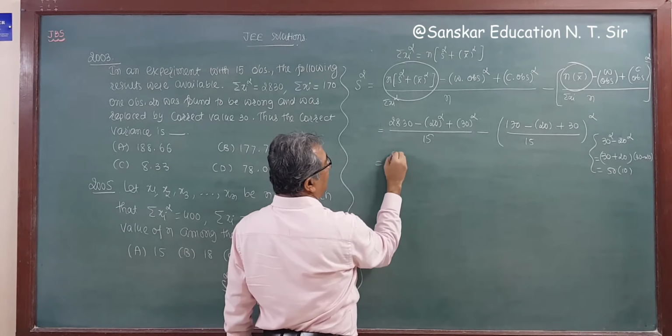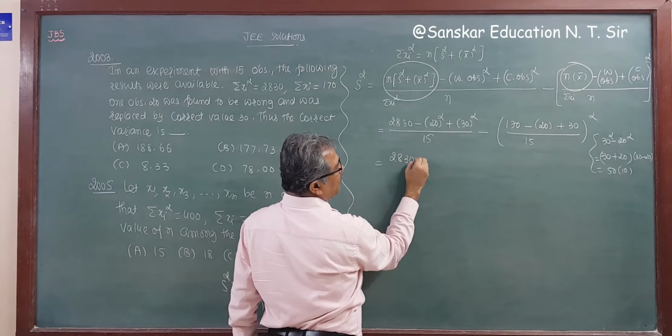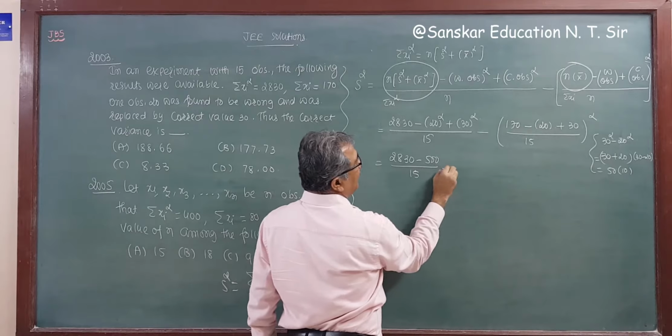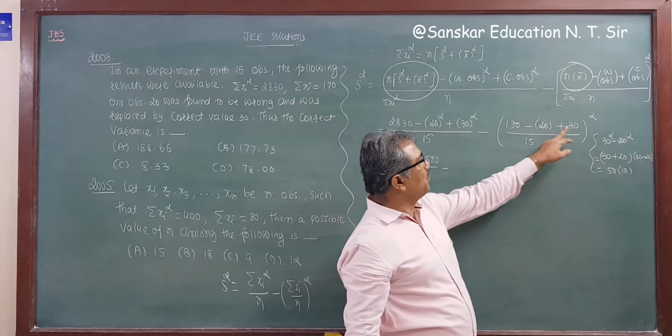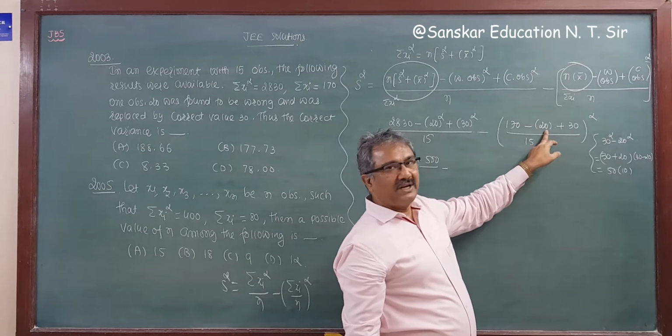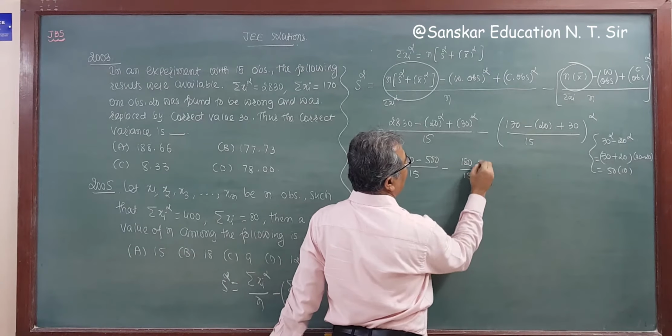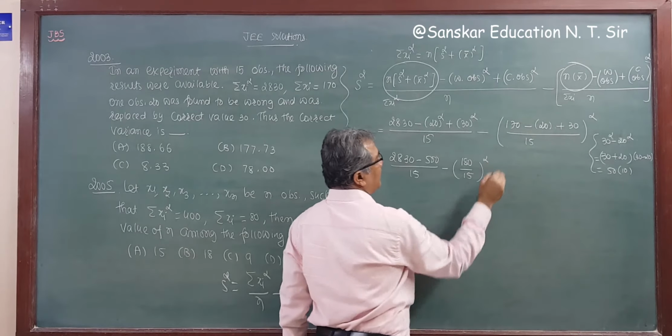So 2830 minus 500 divided by 15, and minus, 200 minus 20 is 180, so 180 divided by 15 whole square.